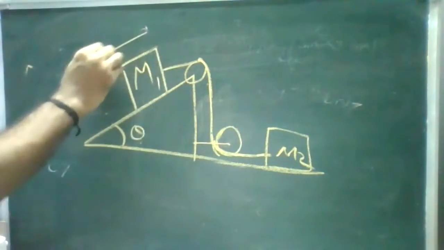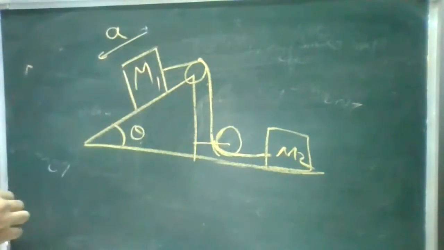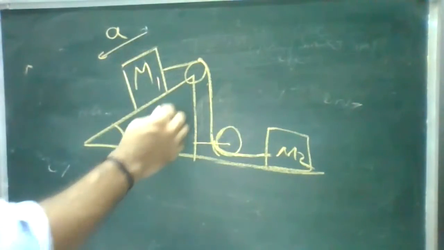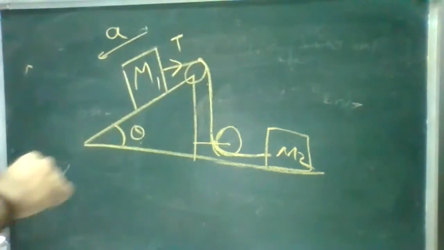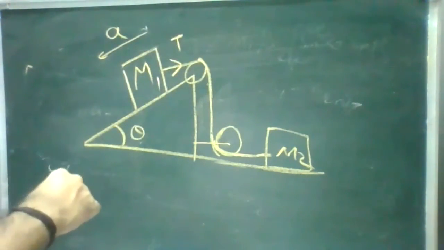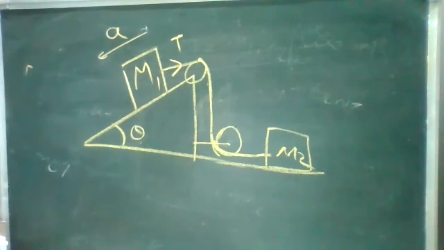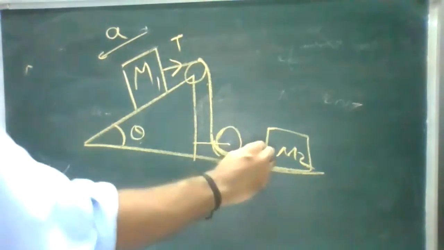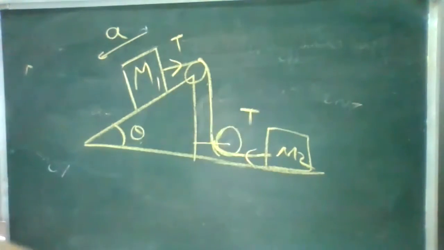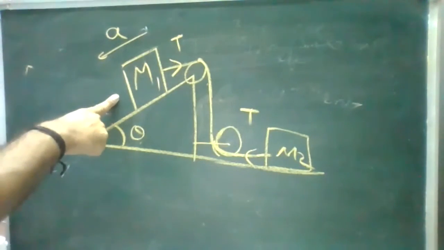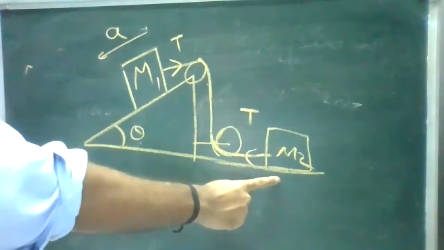So here the acceleration is in the downward direction, making angle theta, so the tension is in the upward direction. Now we need to find the equations and the acceleration and tension. Only one tension is there. Remember, it is under angle theta. Here there is no gravitation.